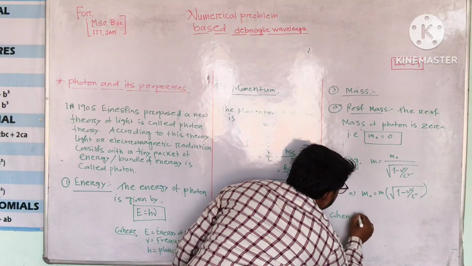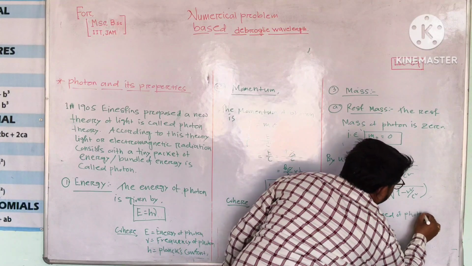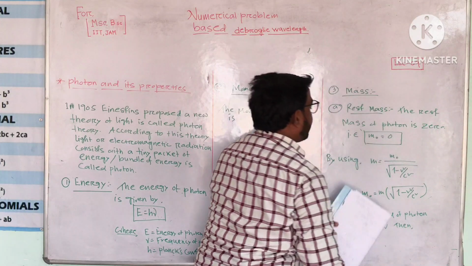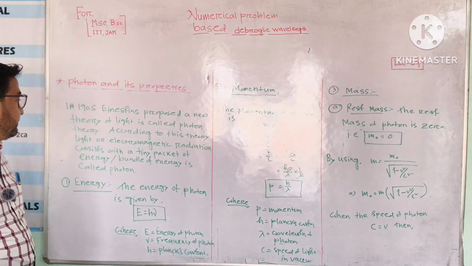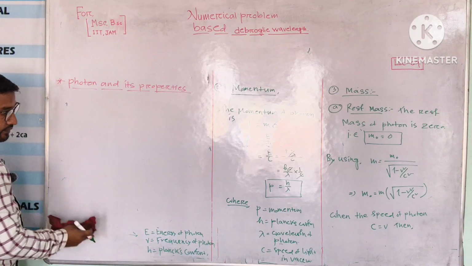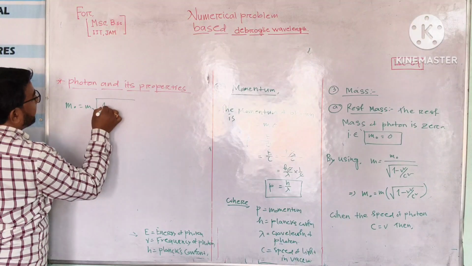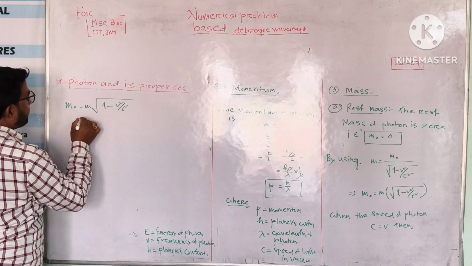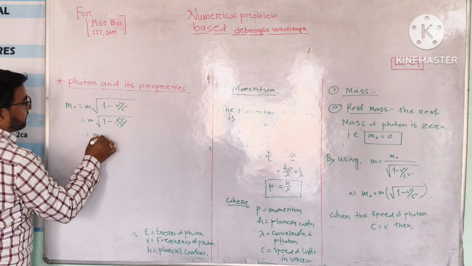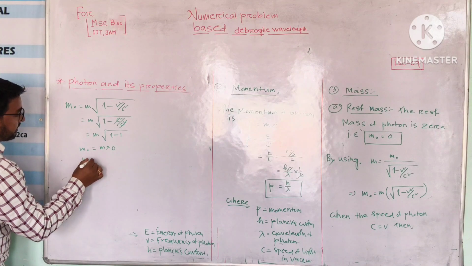When the speed of the photon, that means v equals c, then from this equation we can write m naught equals m into the square root of 1 minus c square by c square. Again, m into 1 minus 1, so m into 0, so rest mass m naught equals 0.